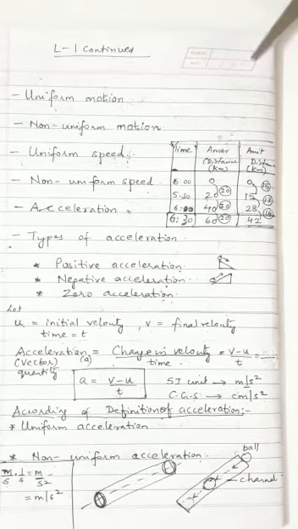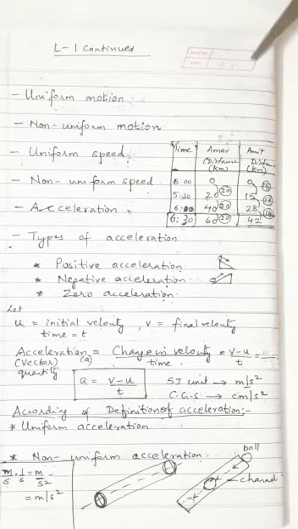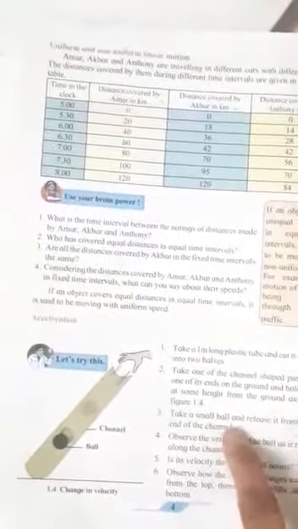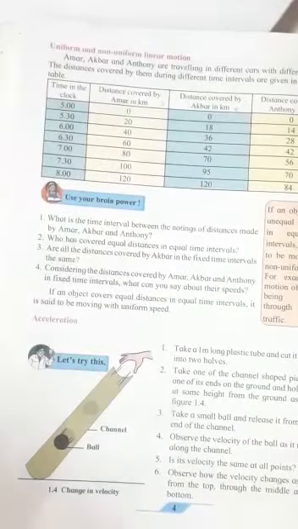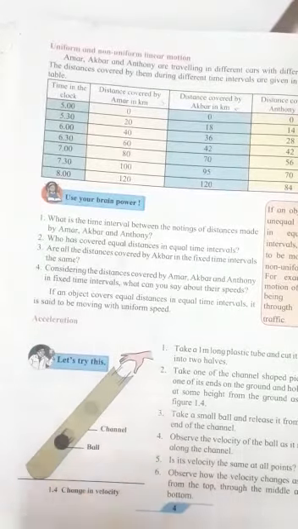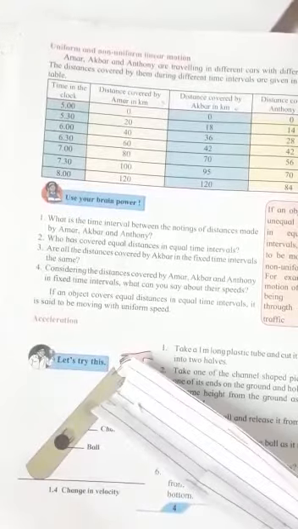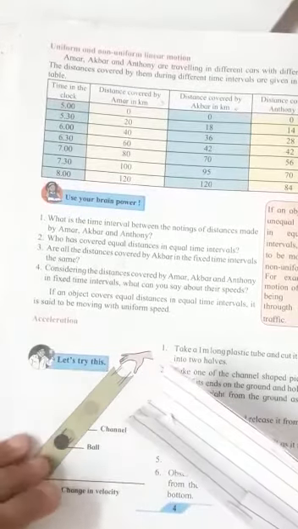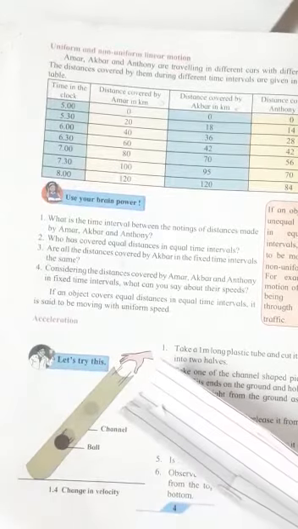Now children, what we have to do is to understand this. We have one example which is given in the textbook. As you can see, children, we have a hollow pipe, and this hollow pipe we need to cut from the middle. So the half of the pipe will look something like this. It looks like a channel.